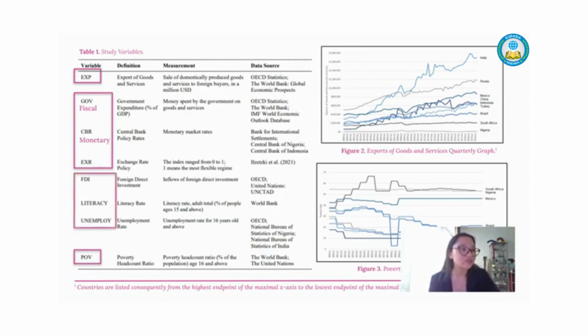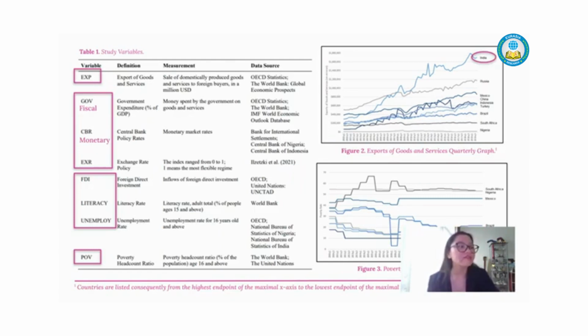On the right side, figure 2 represents the quarterly export of goods and services. In the year 2000 quarter 1, export of goods and services ranged from about 6,000 million USD to around 51,000 million USD, and have significantly increased for most countries except for Nigeria and South Africa in 2019 quarter 4. In particular, India's value of goods and services export in 2019 quarter 4 is 575% higher than its export of goods and services in 2000 quarter 1.